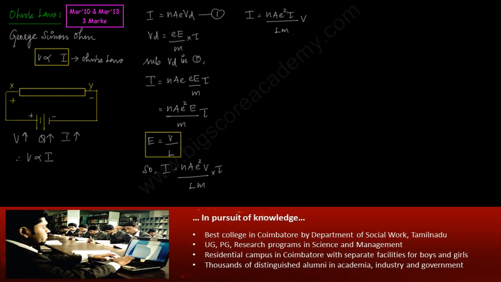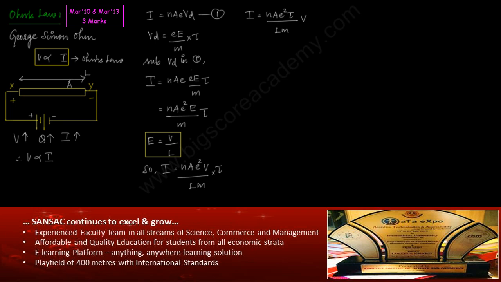where N is the number of conduction electrons, A is the cross-sectional area of the conductor, e is the charge of the electron, tau is the time between two successive collisions, L is the length of the conductor, m is the mass of the electron, and V is the potential applied to the conductor.